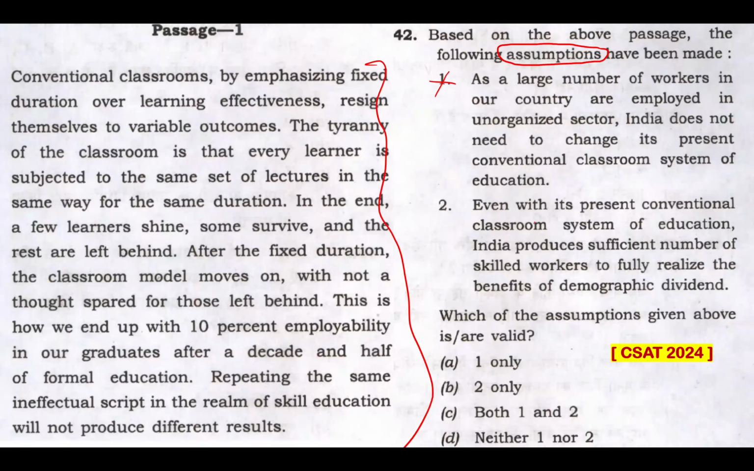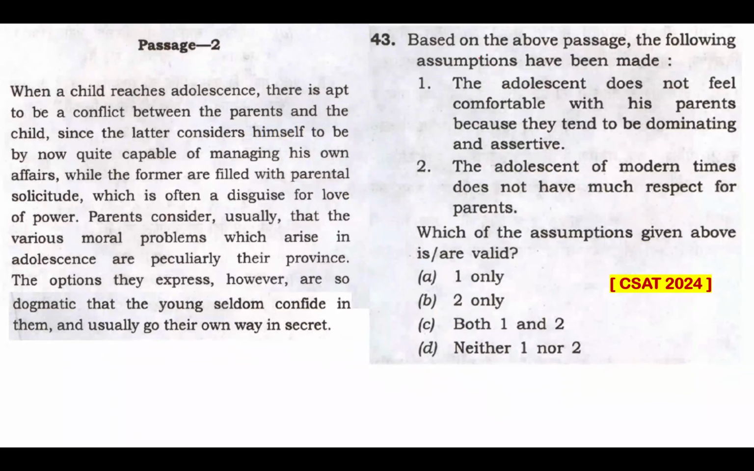Even with its present conventional classroom system of education, India produces sufficient number of skilled workers to fully realize the benefits of demographic dividend. Now, 42 is a gift from UPSC to take your 2.5. This is never to be assumed from this passage. If these things can be assumed from this passage, that itself makes this passage invalid. There's no need for this passage. Author would really feel bad if you assume such things from this passage, or they never meant all that. Option D is the answer.